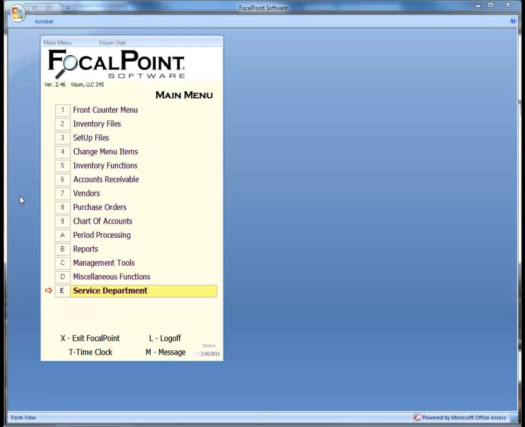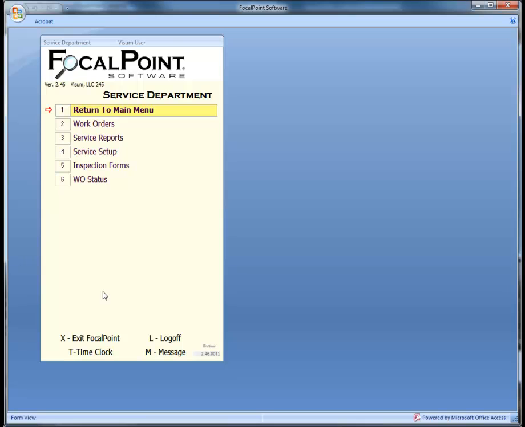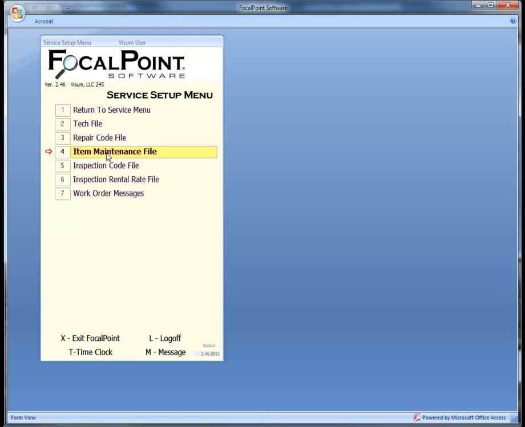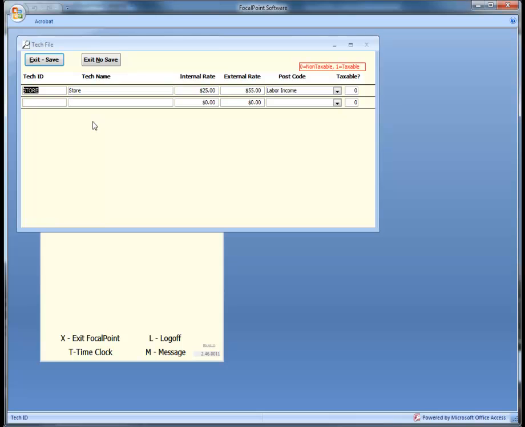To use the service module, files must be set up to allow FocalPoint to streamline your maintenance efforts as much as possible. The tech file is in place to allow you to determine what your internal and customer billing rates should be. The amount of time your technicians spend on your equipment affects your return on investment. And when your technician is working on customers' equipment, you deserve to be paid for the technician's time. The tech file helps you accomplish this and allows you to control how the revenue is reported on or exported.